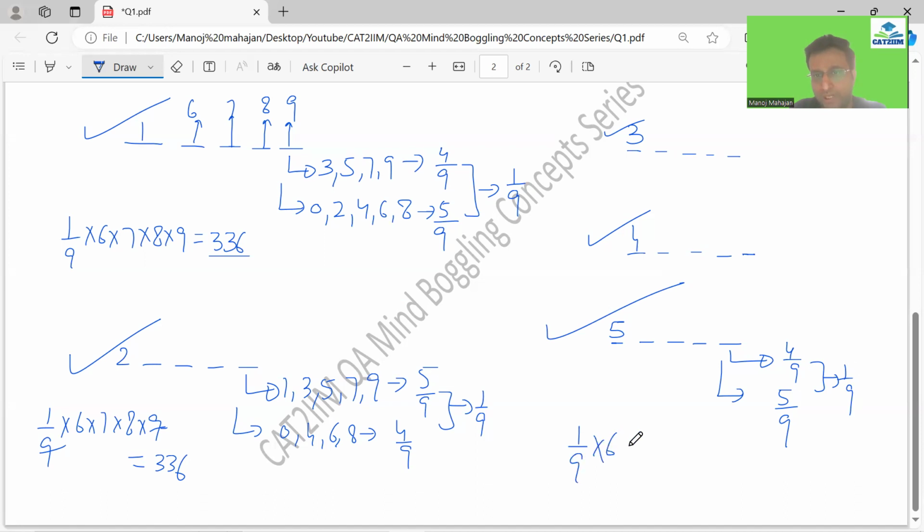We calculate it for the total numbers in this range, which would again be 6 into 7 into 8 into 9. So we are going to have 336 even numbers more in the entire range. So this is the correct answer for M minus N, which we were calculating. You must have loved the solution for sure.